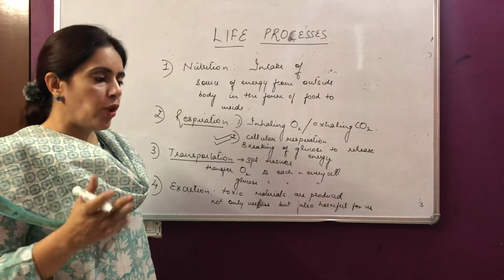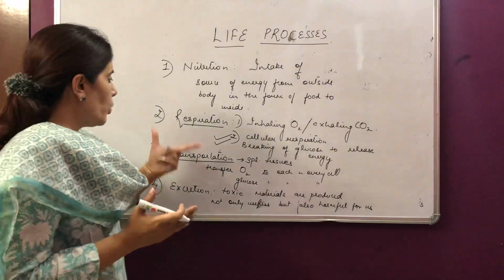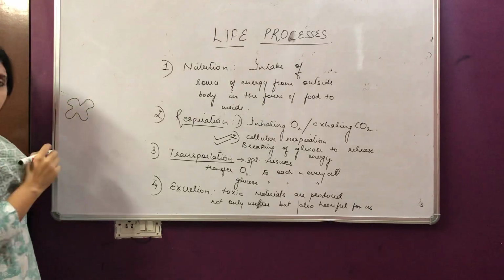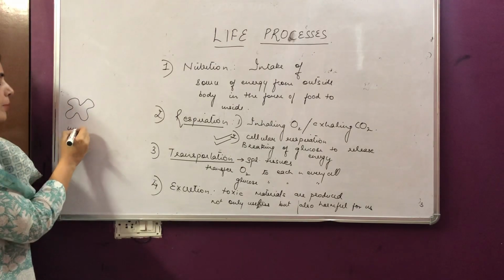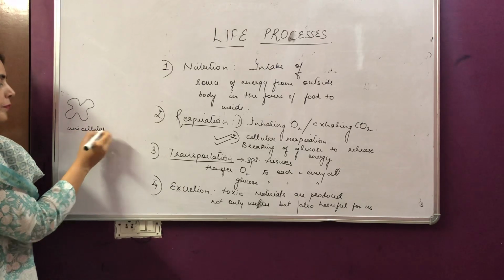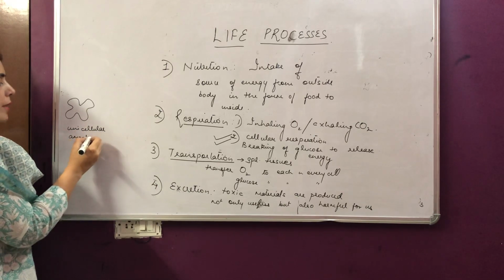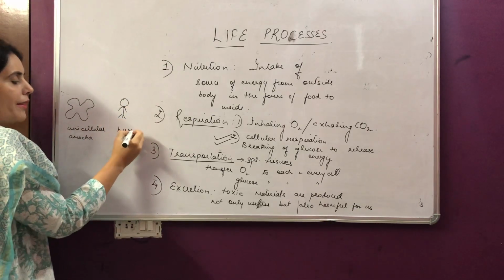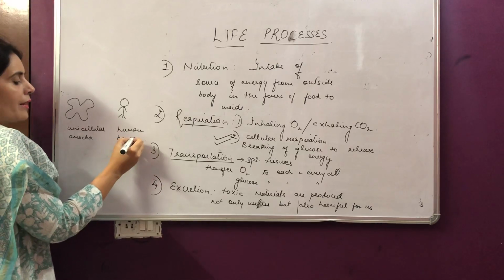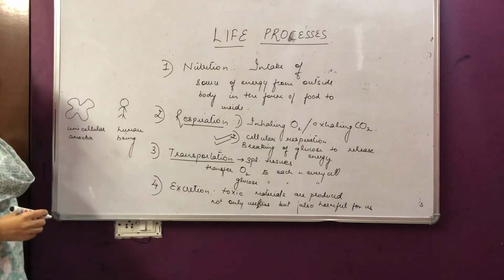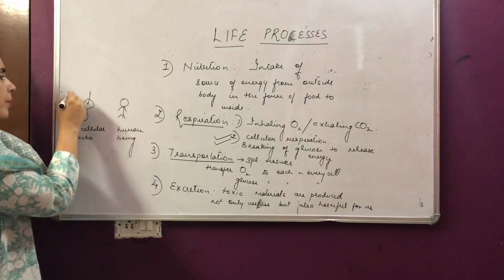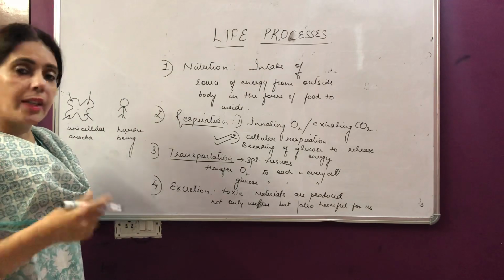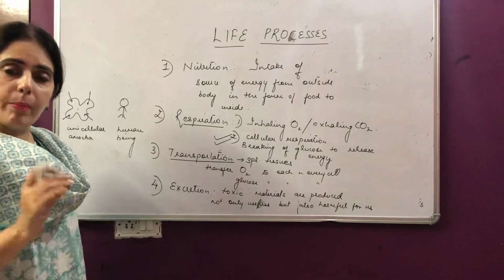Now see, there's a major question from this page of NCERT, and that is about respiration. You must have read about two kinds of organisms. One is a simple unicellular organism, that is amoeba, right? And the other one is a multicellular organism, that is human being, right? See, in these unicellular organisms, the oxygen can be taken up by simple methods like diffusion from the surrounding water, and the carbon dioxide can be thrown out simply by diffusion.